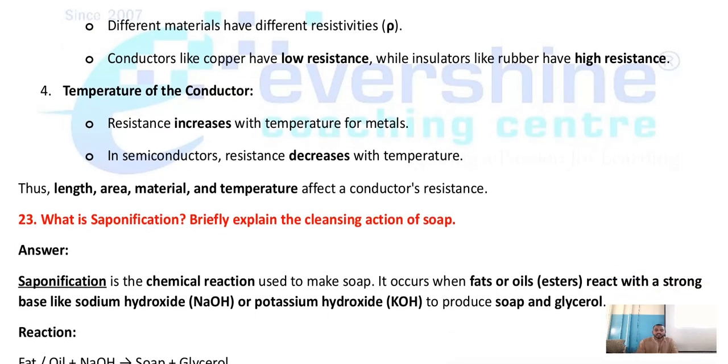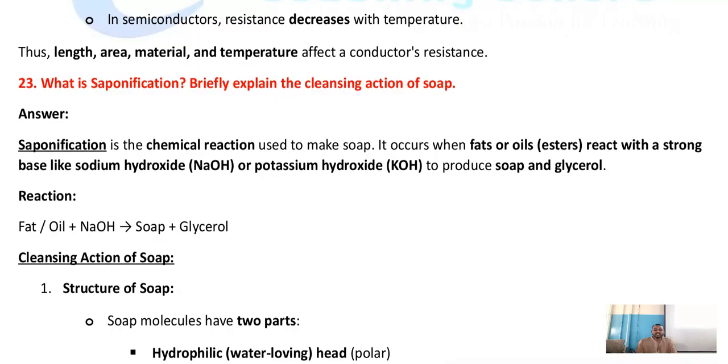Temperature. Resistance increases with temperature for metals. Can you see this? Resistance increases with temperature for metals. In semiconductors, resistance decreases.